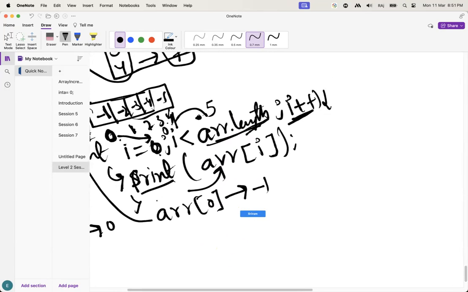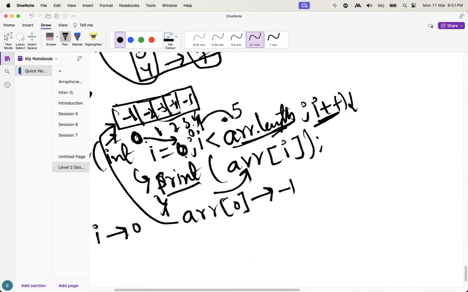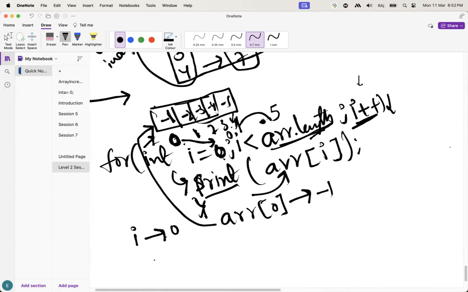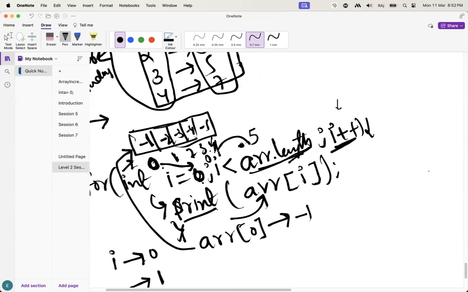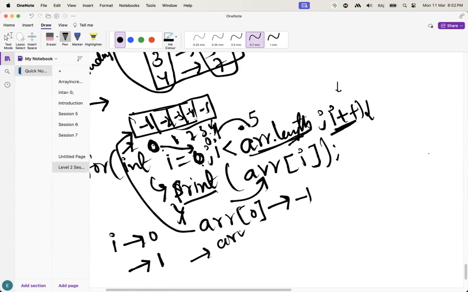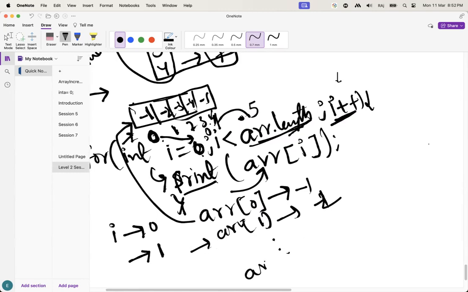Okay. What will happen when it comes to the end of this for loop? It will come here, to the increment. Now what will happen to the I value? Initially the I value was 0. Now it is incremented by 1. Now the I value is 1. And it comes here: 1 less than 5 is true. It comes here. It is going to check array of 1. What is array of 1? It is -2. Like that it will happen until the last element. Guys, understand this one?